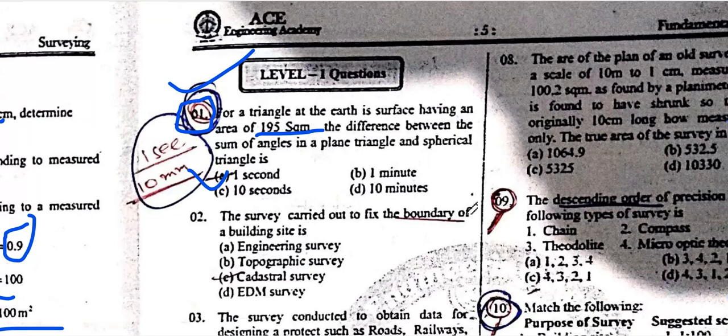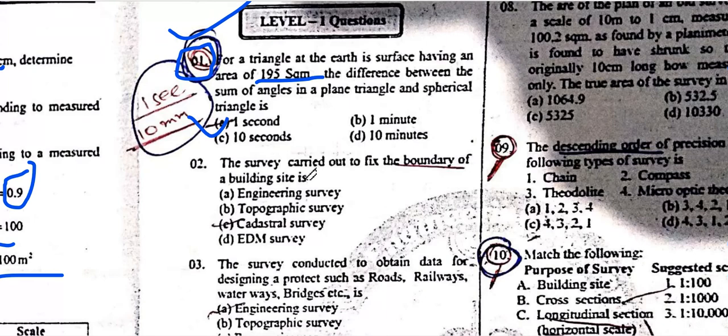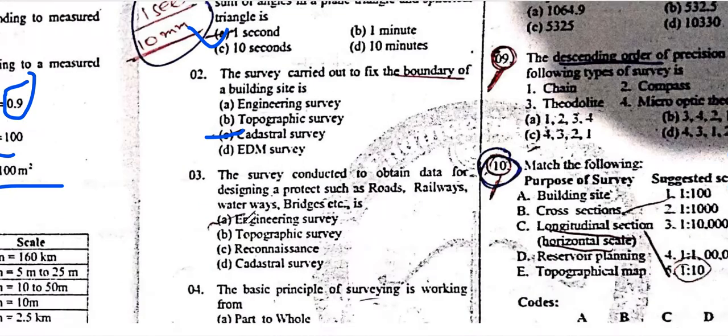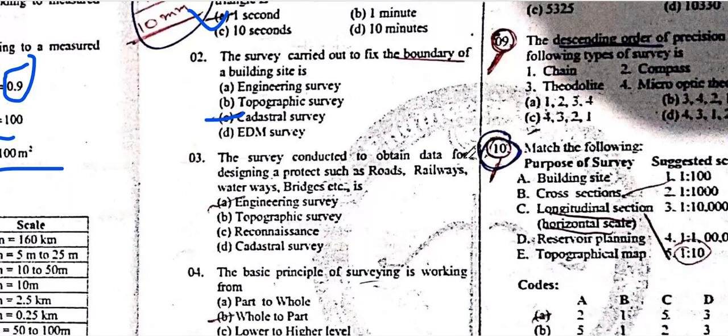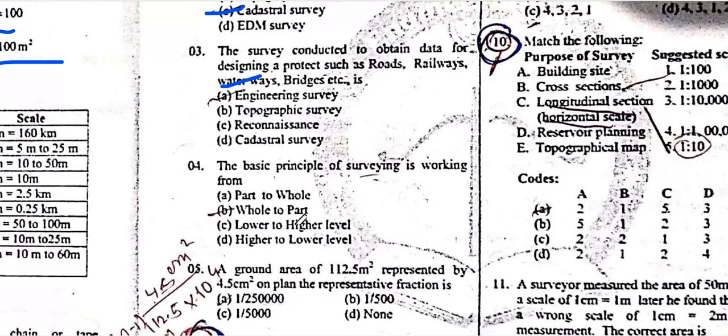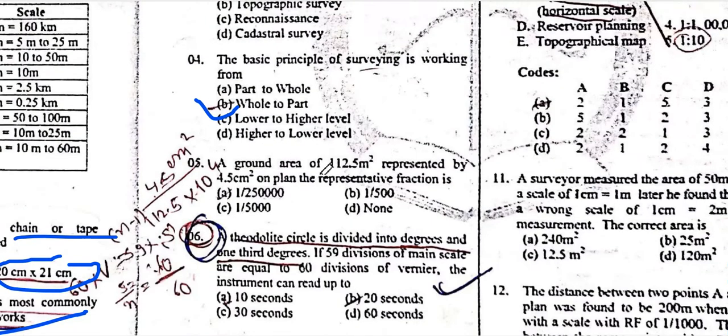Survey carried out to fix the boundary of building sites. What is a building site? A building site is a cadastral survey. Survey conducted to obtain data for the design of projects such as road, railway, waterway, bridges is called engineering survey. The basic principle is working from whole to parts. Remember, whole to parts.